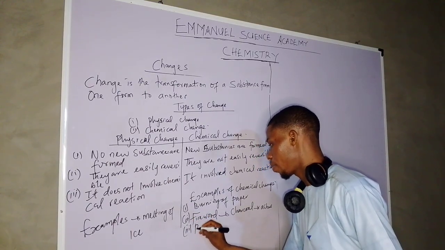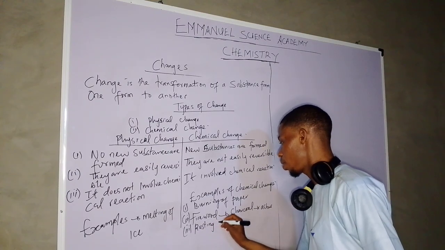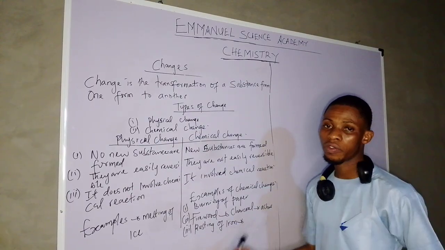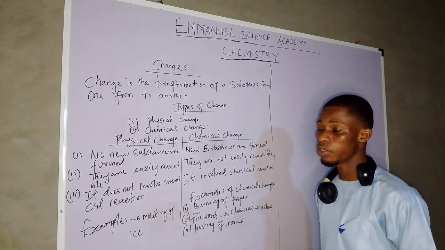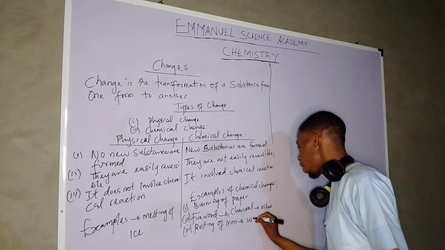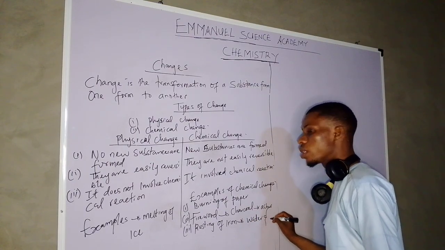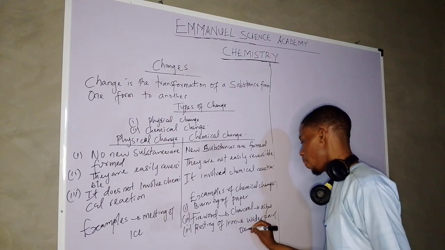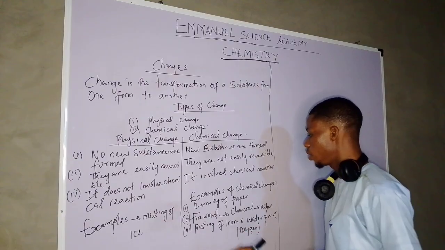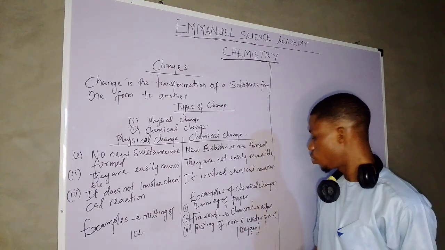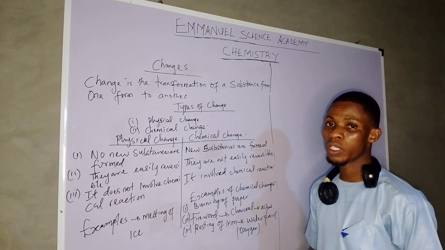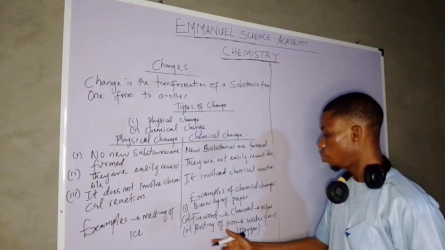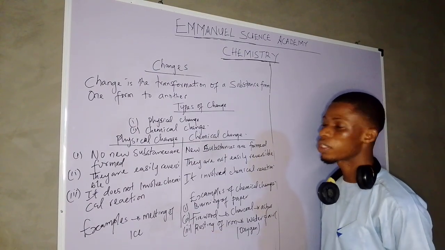Another example is the rusting of iron. In the rusting of iron, there are two things that normally determine it. Number one is water, and number two is the presence of air, as in oxygen. When your iron is exposed to the atmosphere and there is a little drop of water or the action of water on it, the iron will eventually rust. That is what we call the rusting of iron.